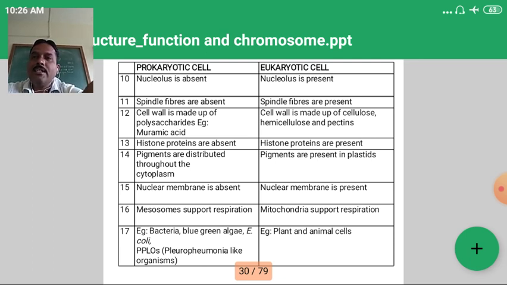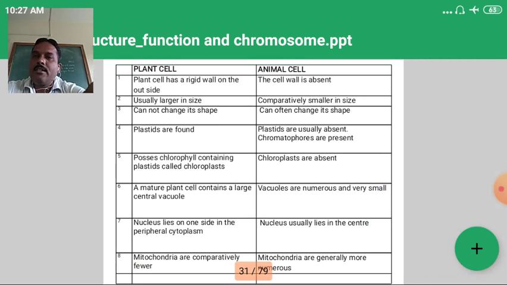When we study the cell, every student should know the difference between prokaryotic cell and eukaryotic cell. And the last part of this lecture is the difference between plant cell and animal cell. Like prokaryotic and eukaryotic cells, this is also an important difference. In a plant cell, a rigid cell wall is present outside the outer membrane. Here in the animal cell, the cell wall is absent. Plant cells are larger in size, animal cells comparatively smaller. Plant cells cannot change shape, but the animal cell can change its shape.